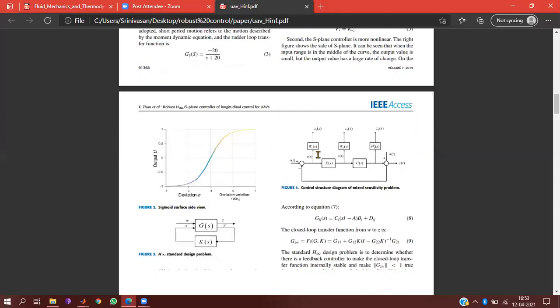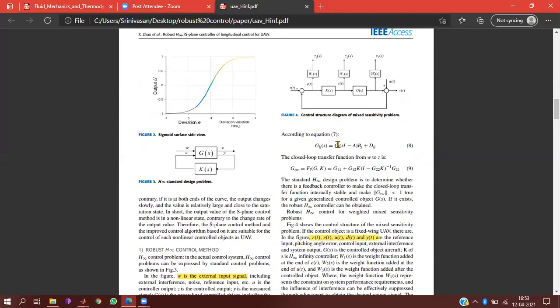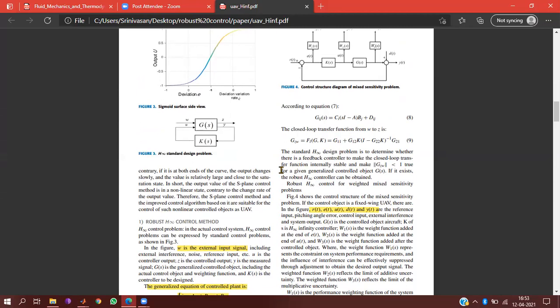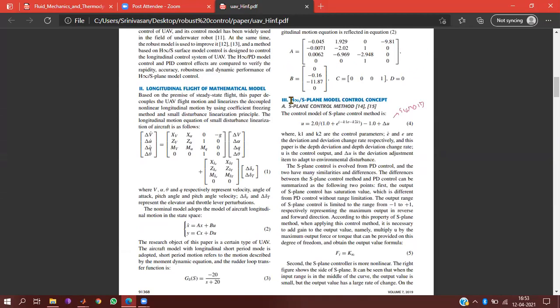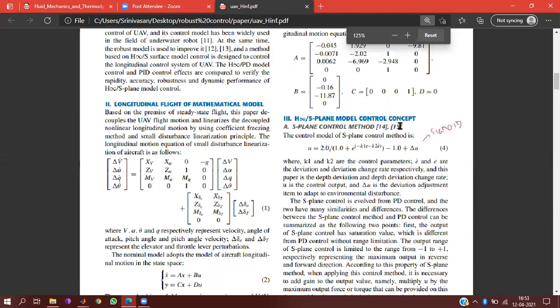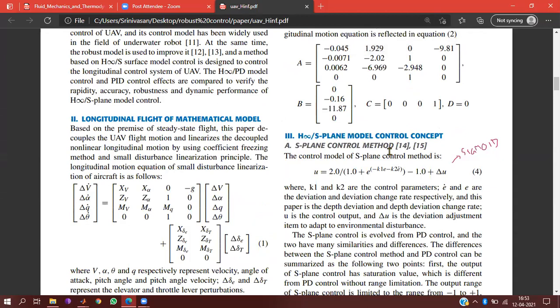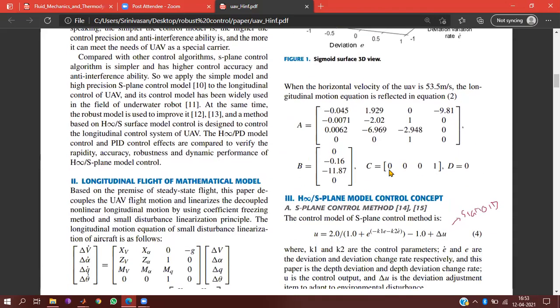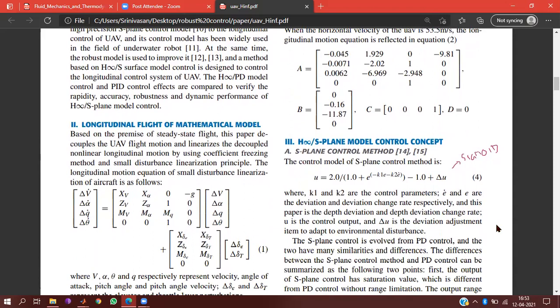They have used some mixed sensitivity and sensitivity problems. I couldn't understand. But S bar T or S bar K, what sensitivity have they used? Can you come down? Where have they mentioned it? This control is given as this function. I don't know this. Basically, they are using PD control. This function is representing a sigmoid like this. Can you come down a little bit?